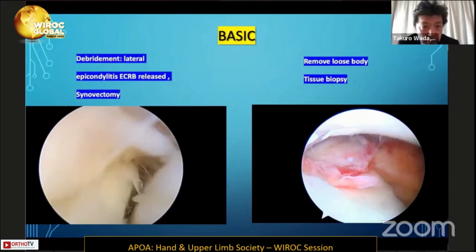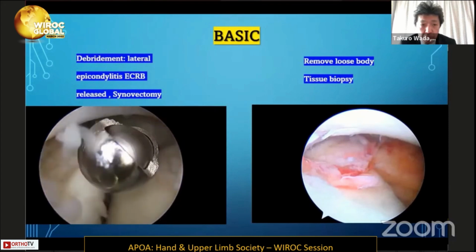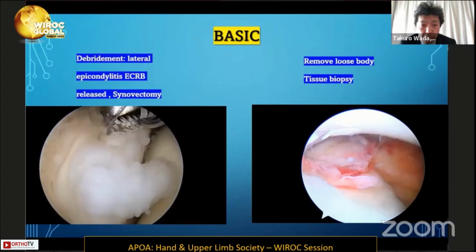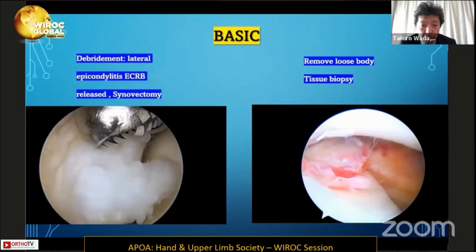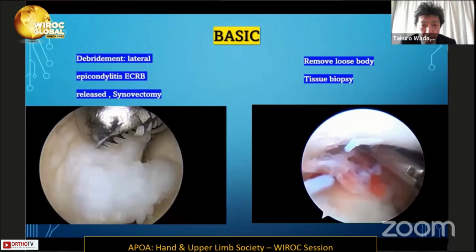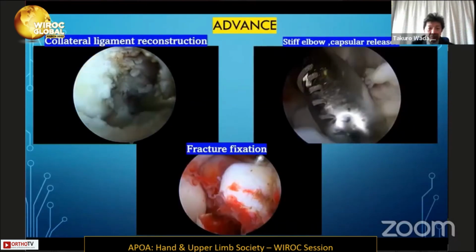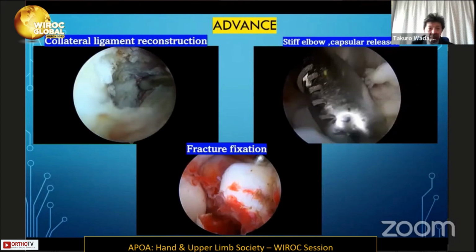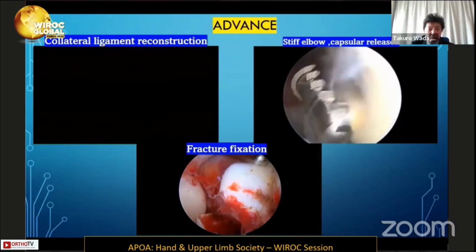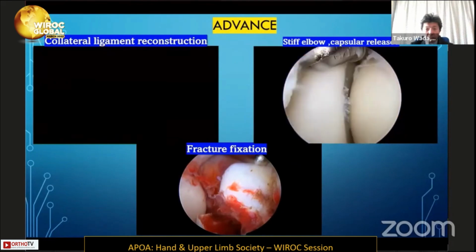For the basics, such as debridement, capsular debridement, or even the synovectomy. Another one like removing loose body or tissue biopsy is also in the group of the basic ones. For the advanced, examples such as collateral ligament reconstruction through arthroscope, stiff elbow capsular release will also be the advanced ones too.